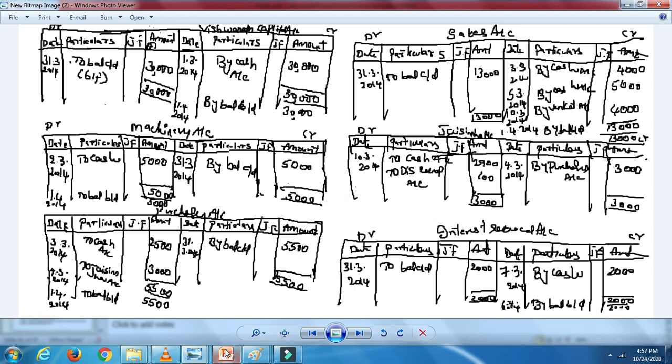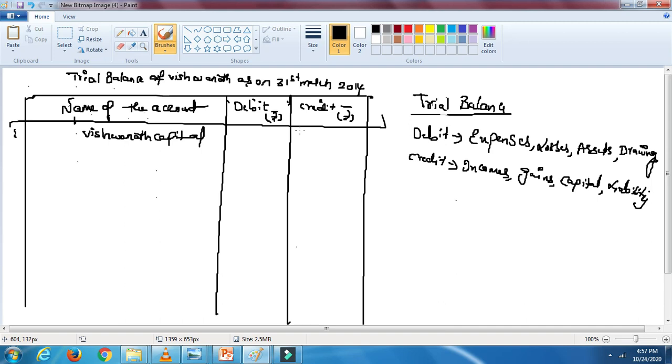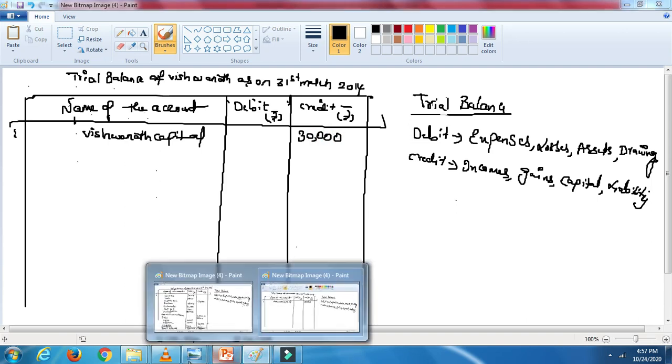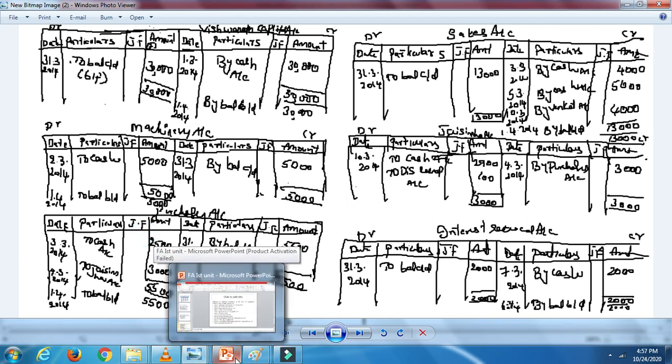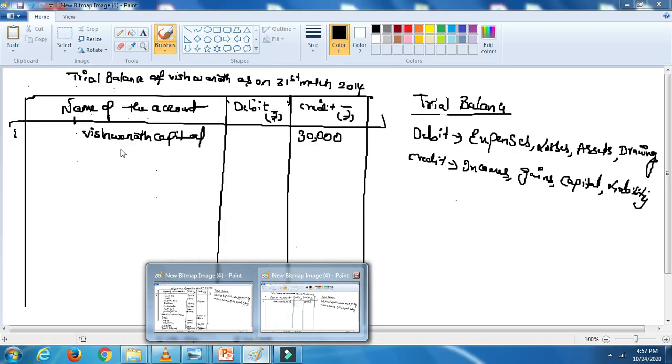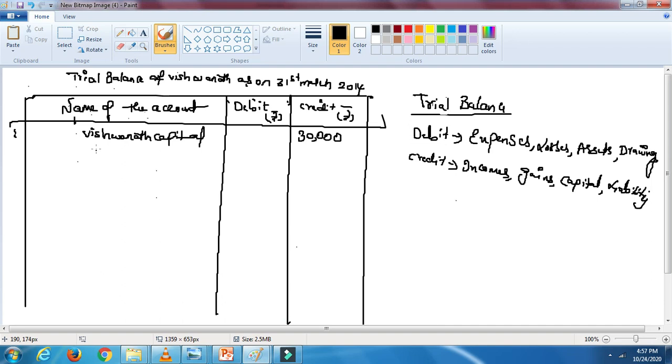So let's take that amount 30,000 on the credit side. Next is machinery account.